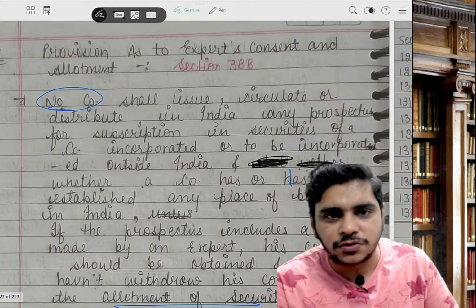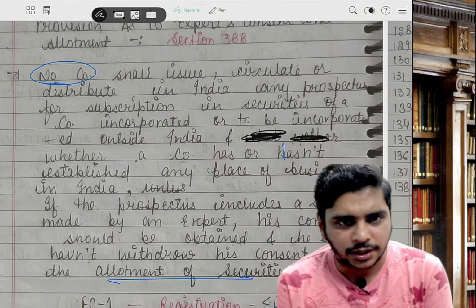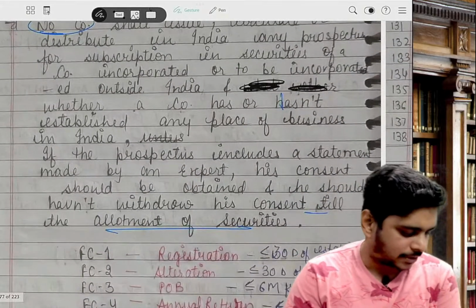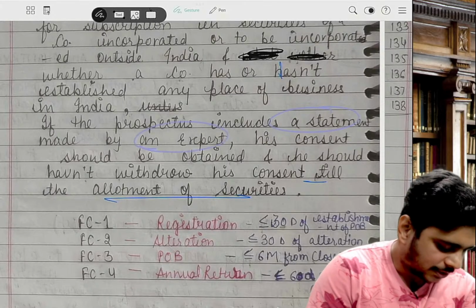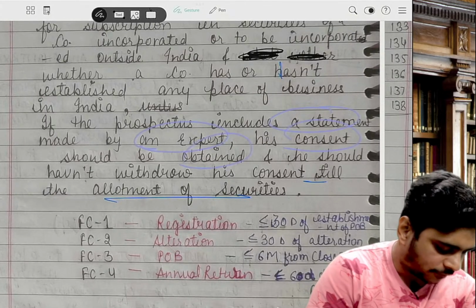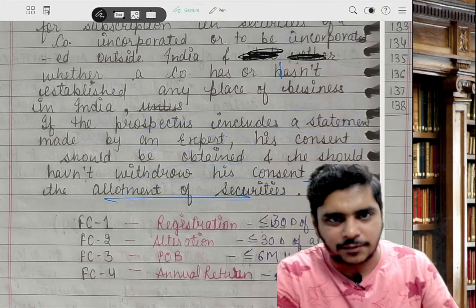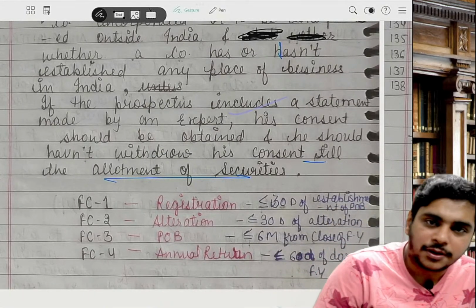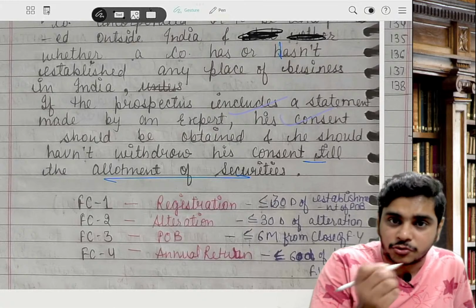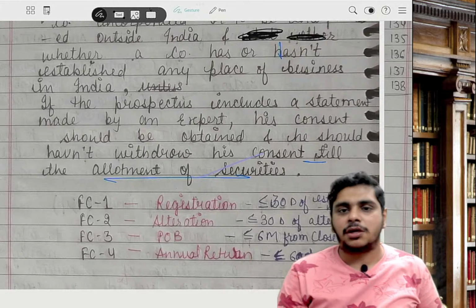No company shall issue, circulate or distribute in India any prospectus or subscription securities for a company incorporated or to be incorporated outside India, whether it has established a place of business in India or not, unless it includes a statement made by an expert. His consent should be obtained and he should not have withdrawn his consent till the allotment of securities. So if your prospectus has an expert's statement, you will not issue the prospectus unless it includes the statement given by the expert, his consent to your using the statement is obtained, and he has not withdrawn his consent till the allotment of securities. That means whatever he is saying is correct.